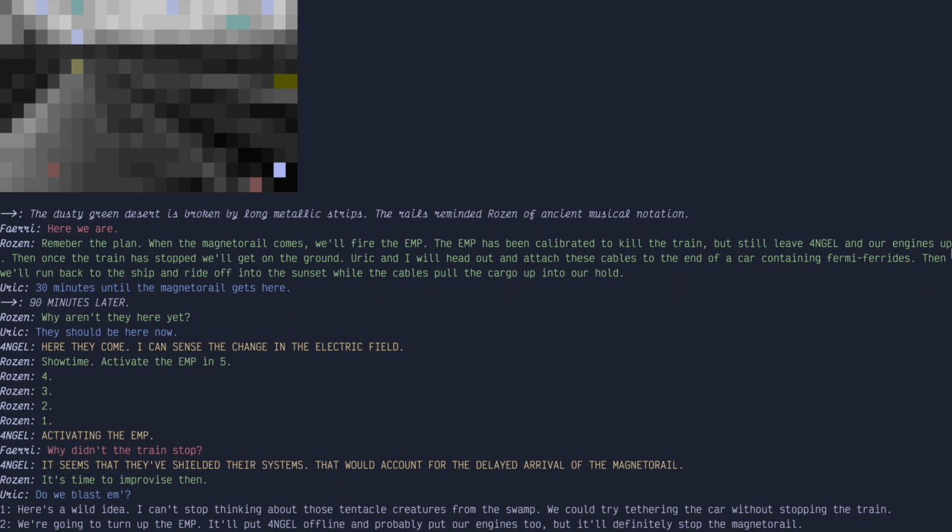Activate the EMP in 5, 4, 3, 2, 1. Activating the EMP. The train didn't stop! No! Seems they've shielded their systems. That would account for the delayed rail of the...